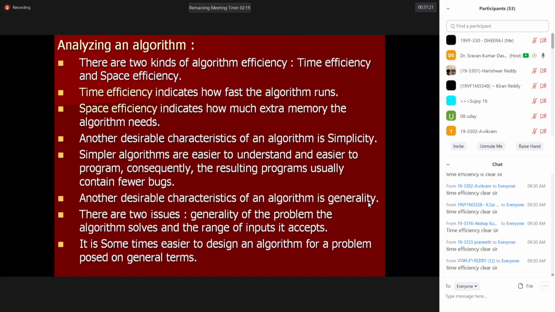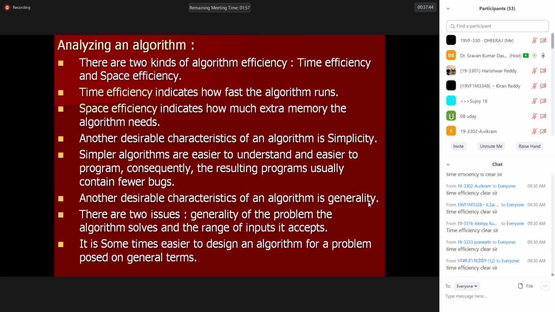Likewise, I have written a sorting algorithm and it works for n equal to 10 numbers, 20 numbers, 30 numbers, 100 numbers. After confirming up to 100 numbers, I say that even for n equal to 10,000, 1 lakh, 1 crore, 10 crores, 30 crores, and 1 trillion, this algorithm will work effectively. This kind of concept is called generality.